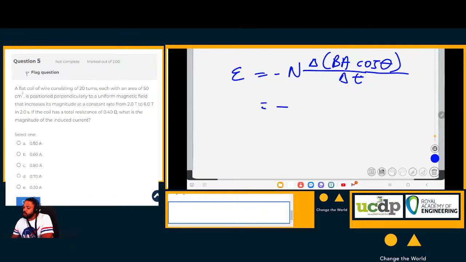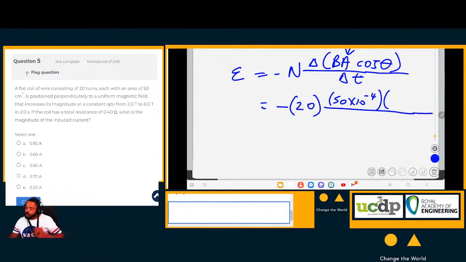So what is the induced EMF? The N we've already established is 20. Okay, so N is 20. We have 20 turns. We have now the change in BA. The area stays constant, so we can actually take the area out. It's constant. So the area is 50 times 10 to the negative 4. We've established that's the area times the cosine of the angle between them. They tell us that it's perpendicular.